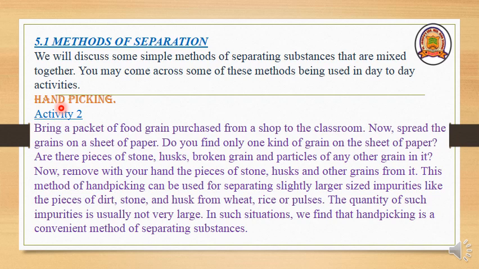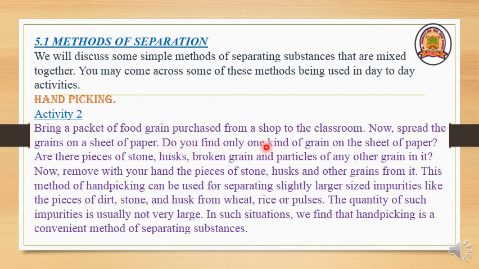The name itself tells us we are going to separate the mixture to obtain a useful substance by using our hand. Picking the substance by hand is called hand picking. This is activity number 2. Bring a packet of food grains purchased from a shop to classroom. Now spread the grains on a sheet of paper.